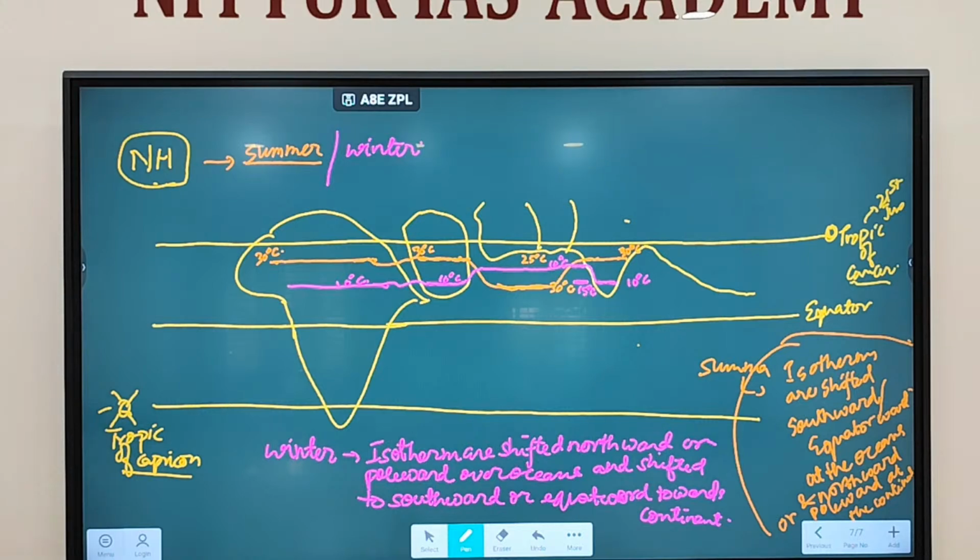Clear? So keep these 2 points in mind: in the summer condition, where the isotherm will be placed, and in the winter condition, where the isotherm will be placed, in the northern hemisphere. Fine.